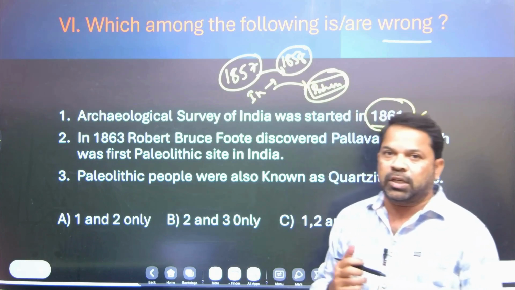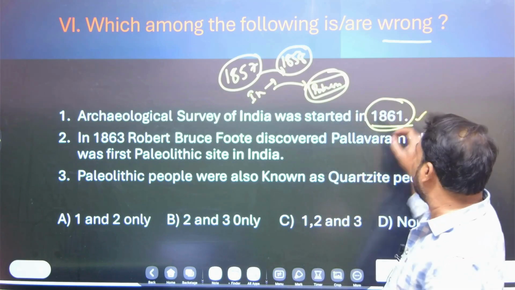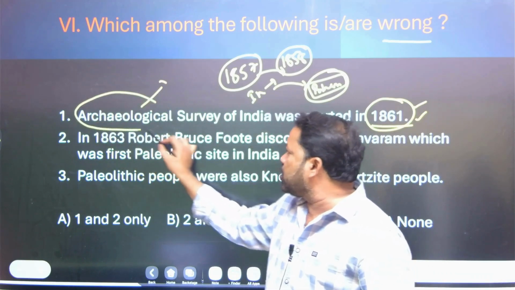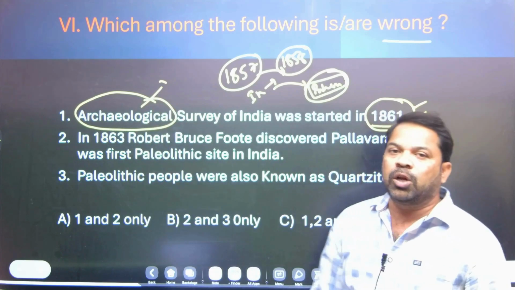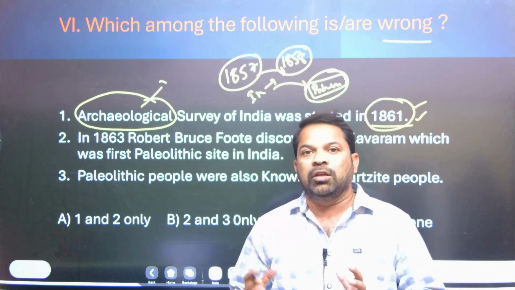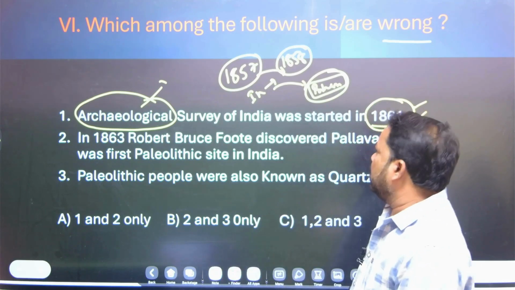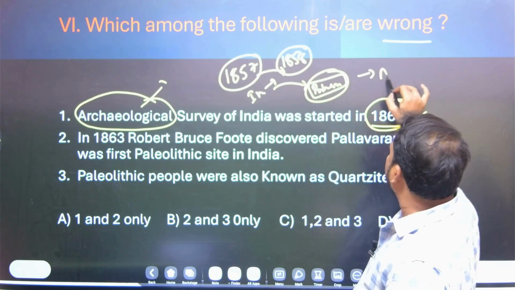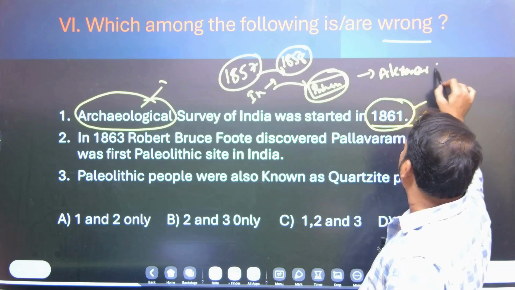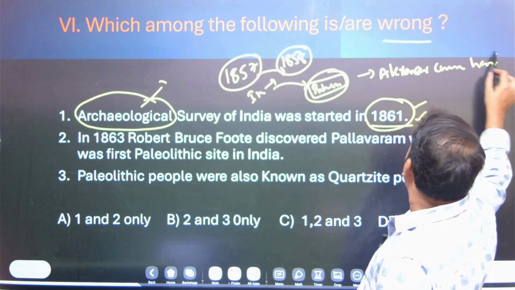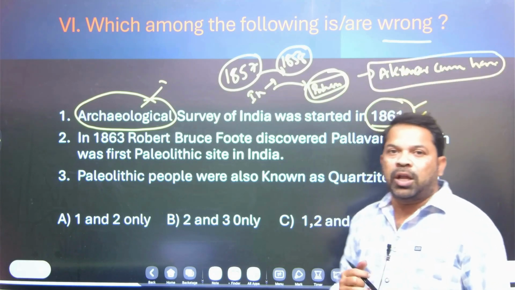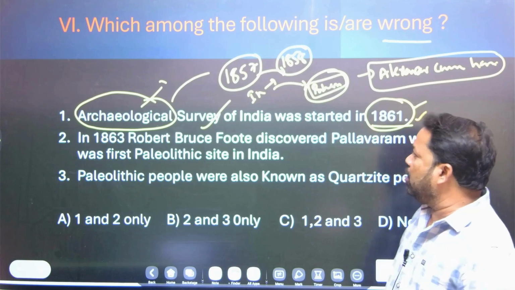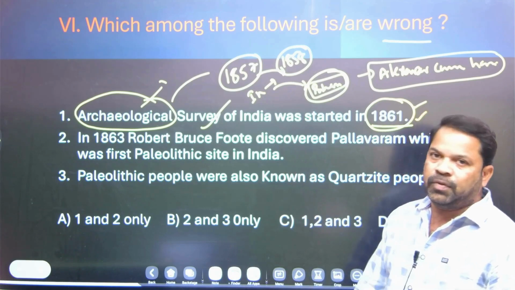You know very well, the Civil Service Act, Police Act, and the High Courts Act are all 1861. Archaeological Survey of India, I already told you in the last part, archaeology is a discipline which studies the past. And the first Director General of the Archaeological Survey of India was Alexander Cunningham, and he is also called the Father of Archaeological Survey of India, or Father of Archaeology.